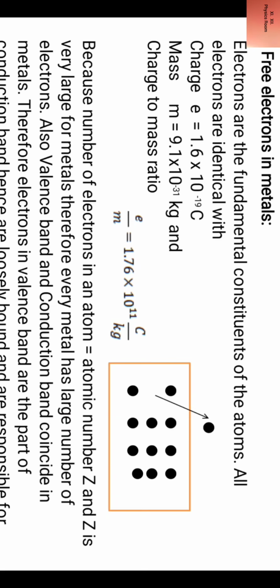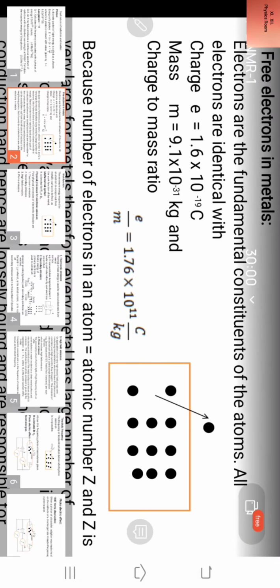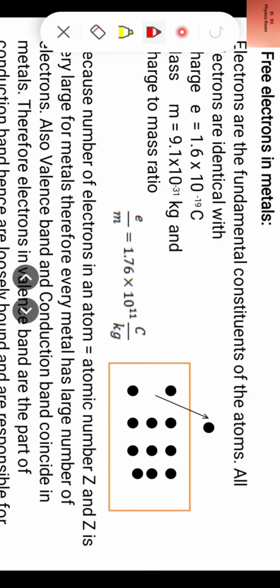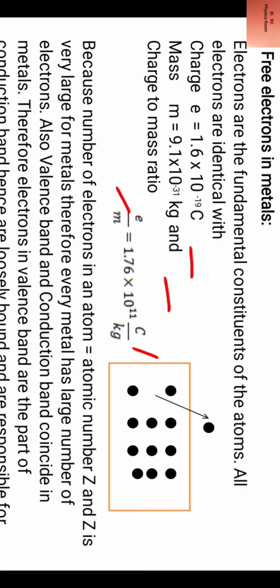All electrons are identical with charge e equal to 1.6 into 10 raised to power minus 19 coulomb, mass m equal to 9.1 into 10 raised to power minus 31 kg, and charge to mass ratio e by m equal to 1.76 into 10 raised to power 11 coulombs per kg.